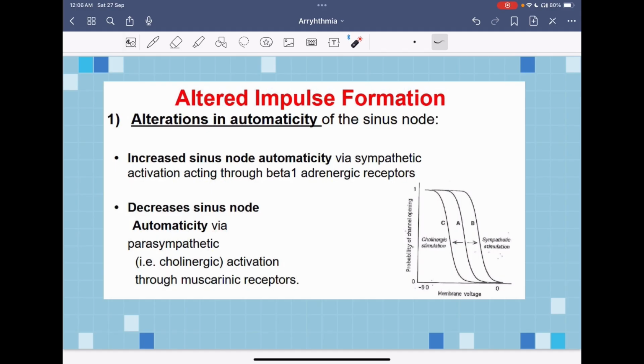As we said, physiologically, their automaticity changes due to autonomic nervous system activation. When the sympathetic gets activated, it leads to an increase in impulse formation and heart rate, while when the parasympathetic gets activated, it activates the M2 receptors, which leads to a decrease in impulse formation, leading to a decrease in the heart rate.